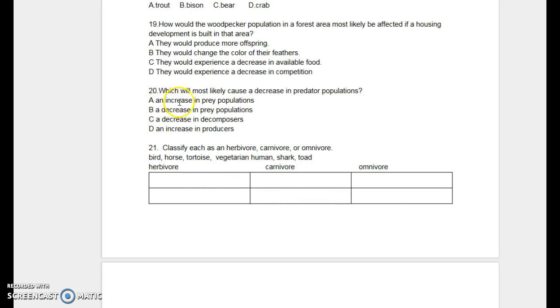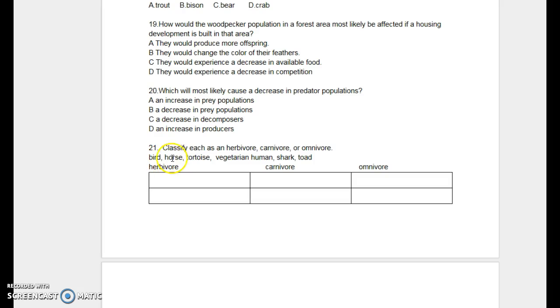20. Which will most likely cause a decrease in predator populations? An increase in prey populations, a decrease in prey populations, a decrease in decomposers, an increase in producers.